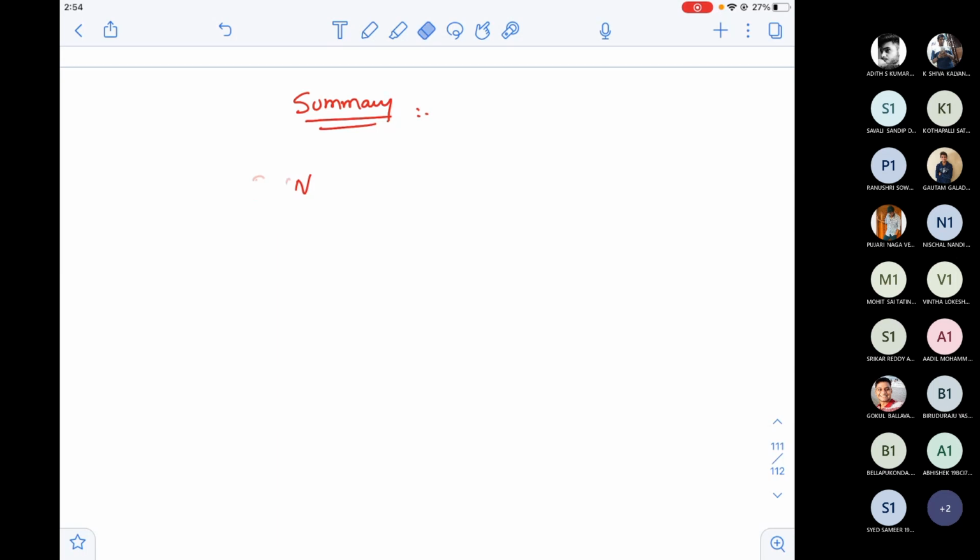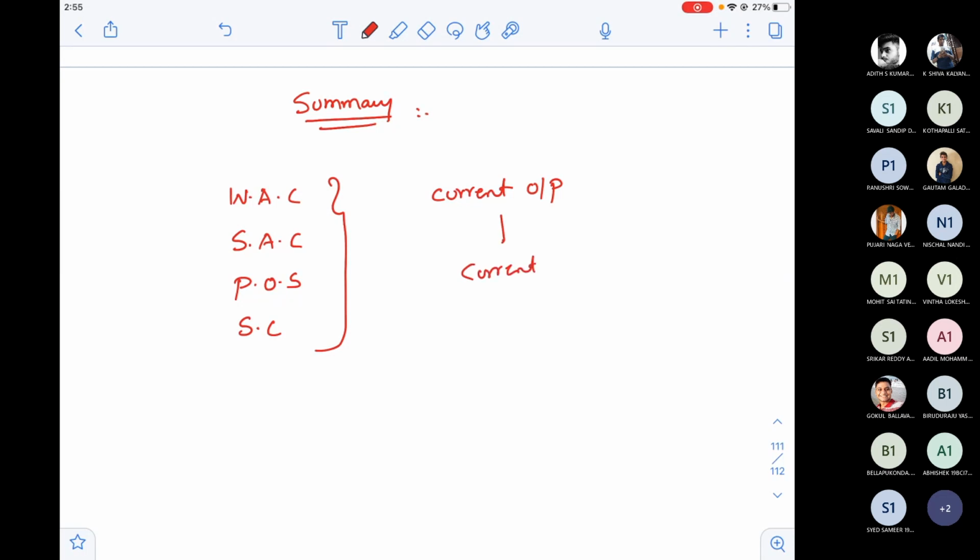So we actually came up with a sequence of applications like word autocomplete, sentence autocomplete, parts of speech tagging, sentiment classification. For all these applications, the current output not only depends on the current input, it depends on previous inputs.